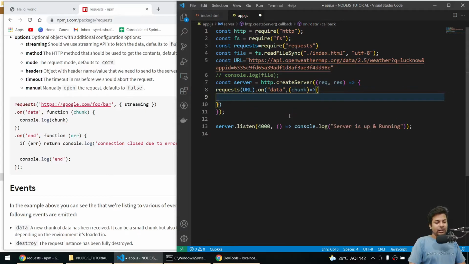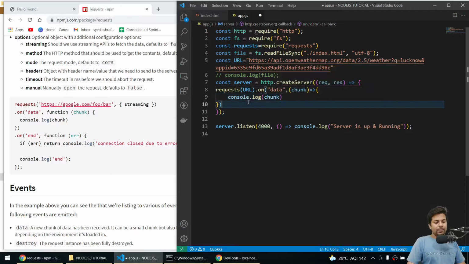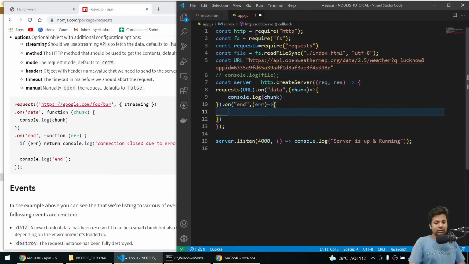And in here I'll say console.log and get the chunk. After that you can see this on is with the ending of this bracket. So I'll say on, and when you have finished the work, if you get any error, just give me the error.